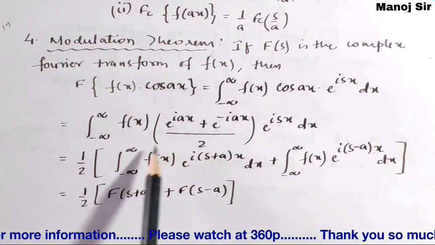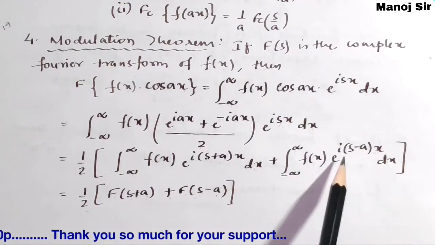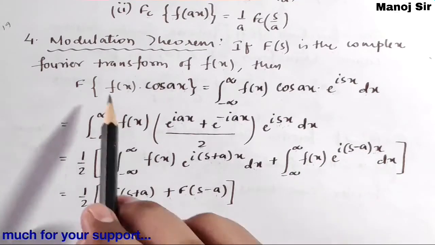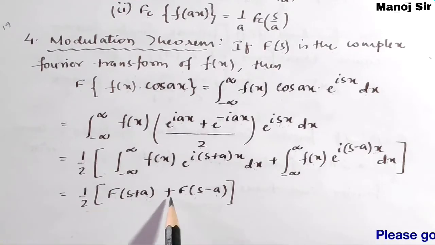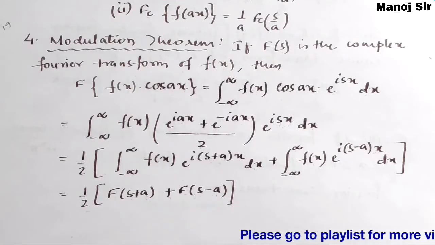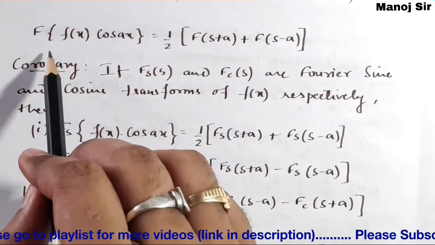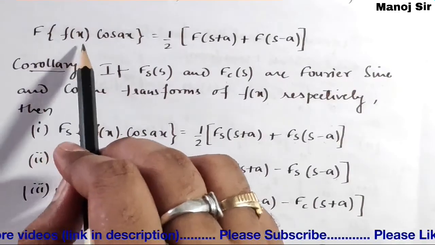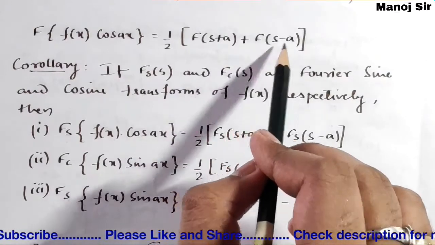Now what is this part? If you observe, this part is F of s plus a and this part is F of s minus a. So this is going to be half of the Fourier transform at s plus a plus the Fourier transform at s minus a. Hence proved. Now we have proved that the Fourier transform of f of x into cos ax equals half of F of s plus a plus F of s minus a.